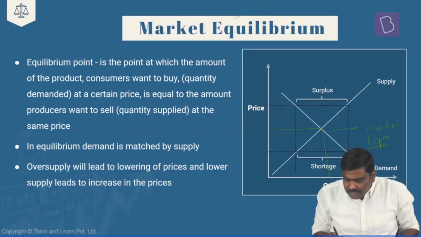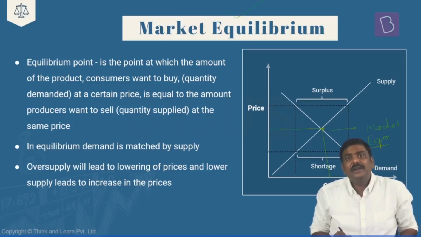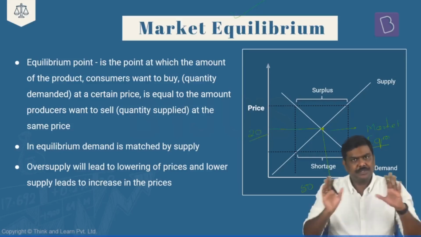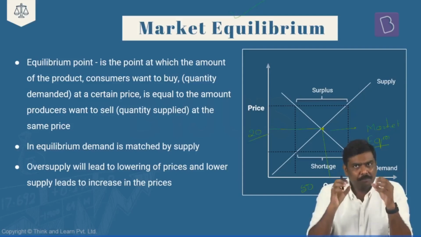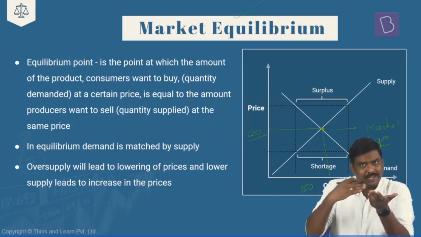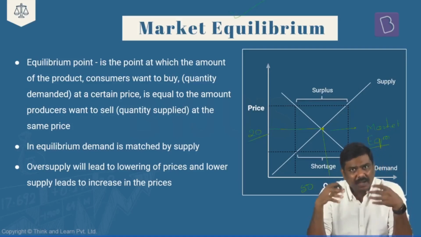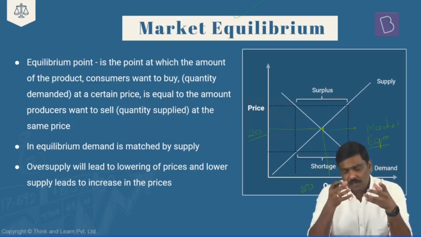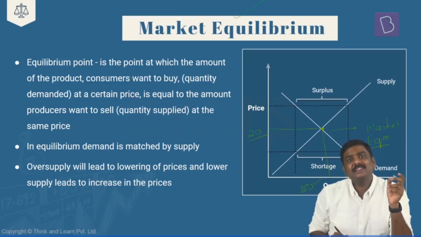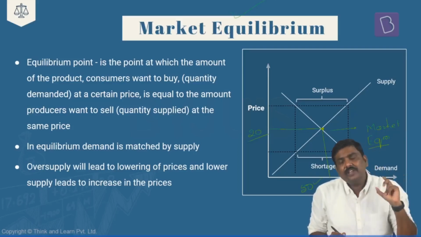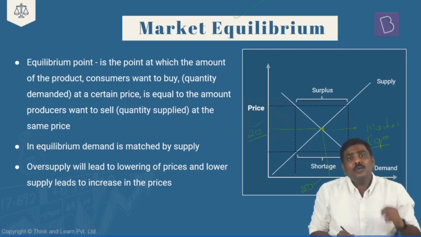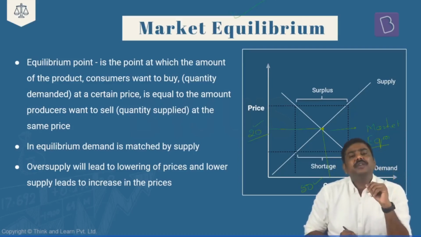In simple terms, let's assume this particular point represents 50 units of a particular good and the price is 20 rupees. Is the logic okay? The point which is common on both the lines, the supply curve as well as the demand curve, I'm assuming will represent the coordinates: along the x-axis, quantity is 50 units, and along the y-axis, the price is 20 rupees.